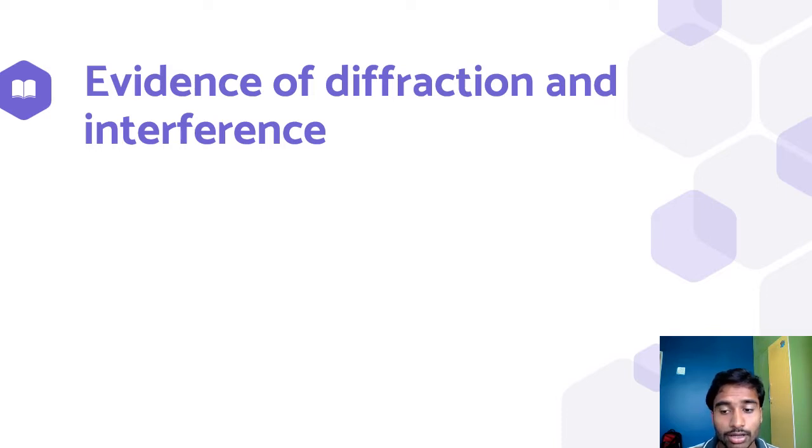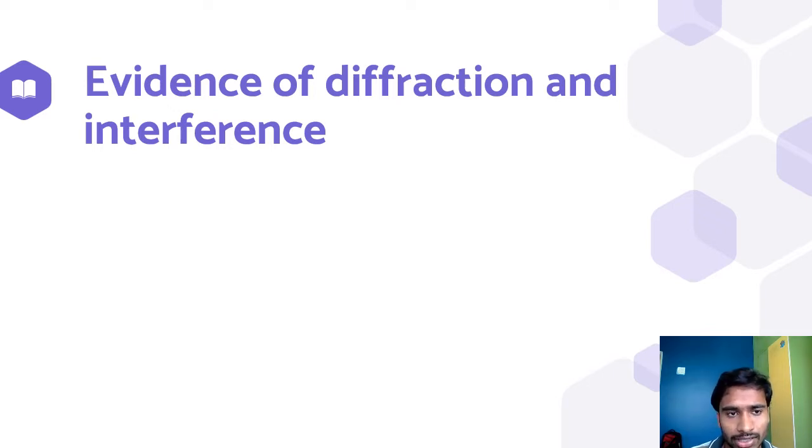particles. These two topics are very important when we discuss particles and their behavior, how they behave, and what are the properties of the particle. We will be able to know its behavior by these two phenomena that take place.